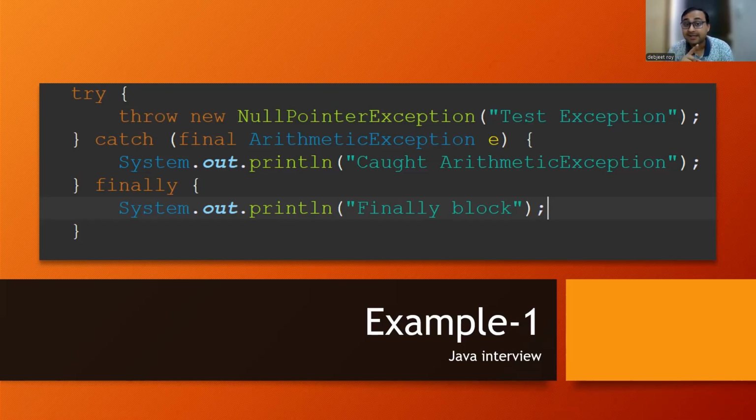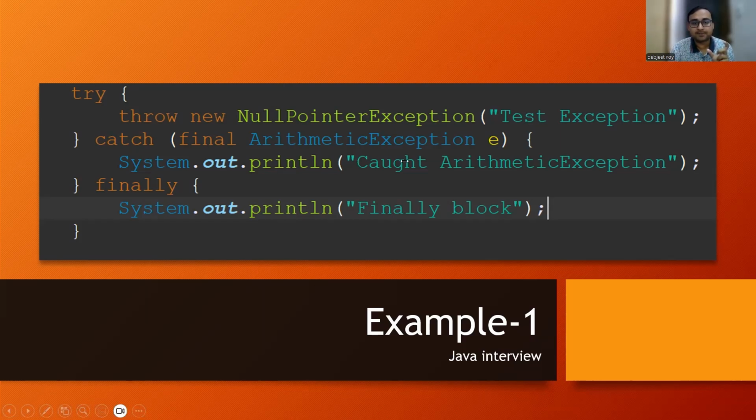And try with a catch having multiple exceptions using the pipe operator is also very important. We can have multiple exceptions in one catch block. So there are multiple categories of try catch scenarios to understand, and based upon those, questions will be asked in Java interviews. This is one of the examples that we have discussed till now. Let's understand another type of example. I think you got the output: the finally block and the test exception. The exception will be caught, and in this scenario, ArithmeticException is being caught, right?